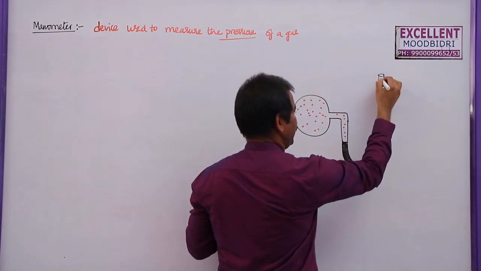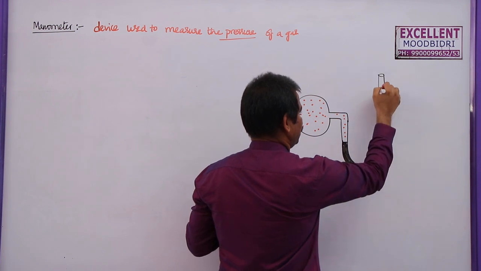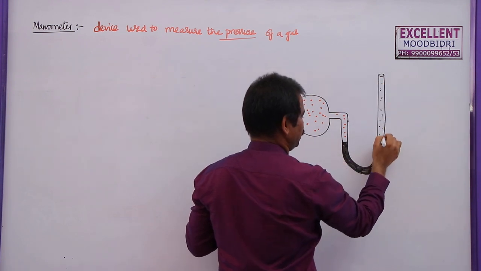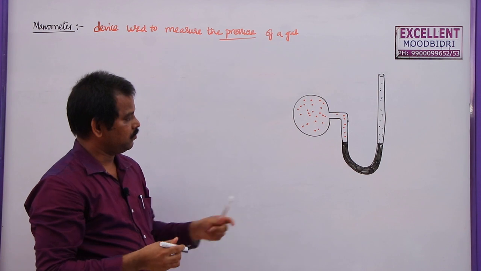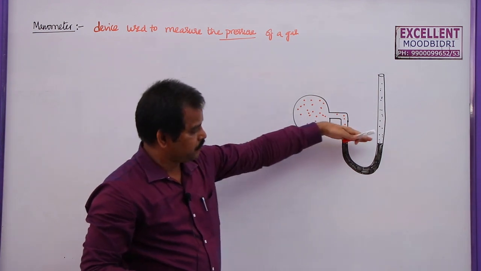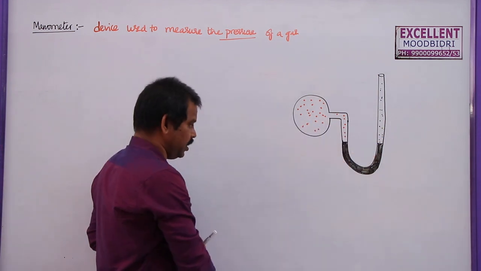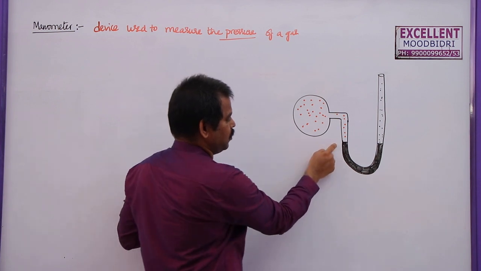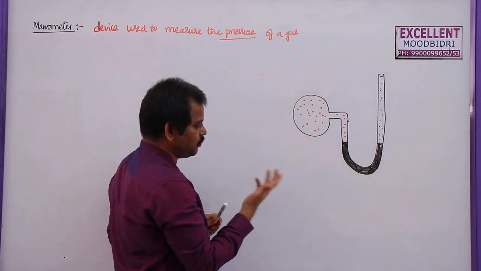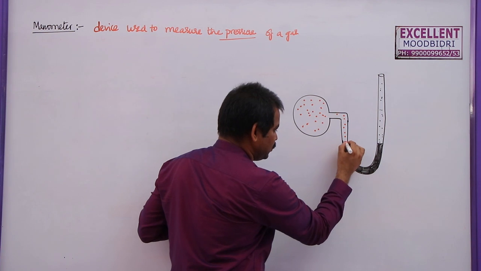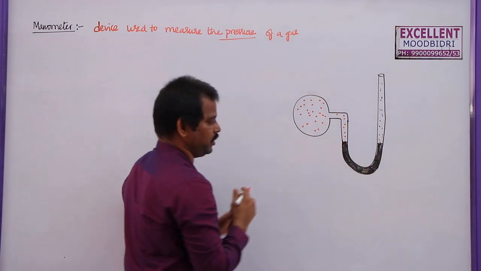The open air will exert some force on this mercury level. In this diagram you can see the level of the mercury in the U-tube remains the same on the two limbs, left limb as well as right limb. So from this we can say pressure at this point is equal to pressure at this point.